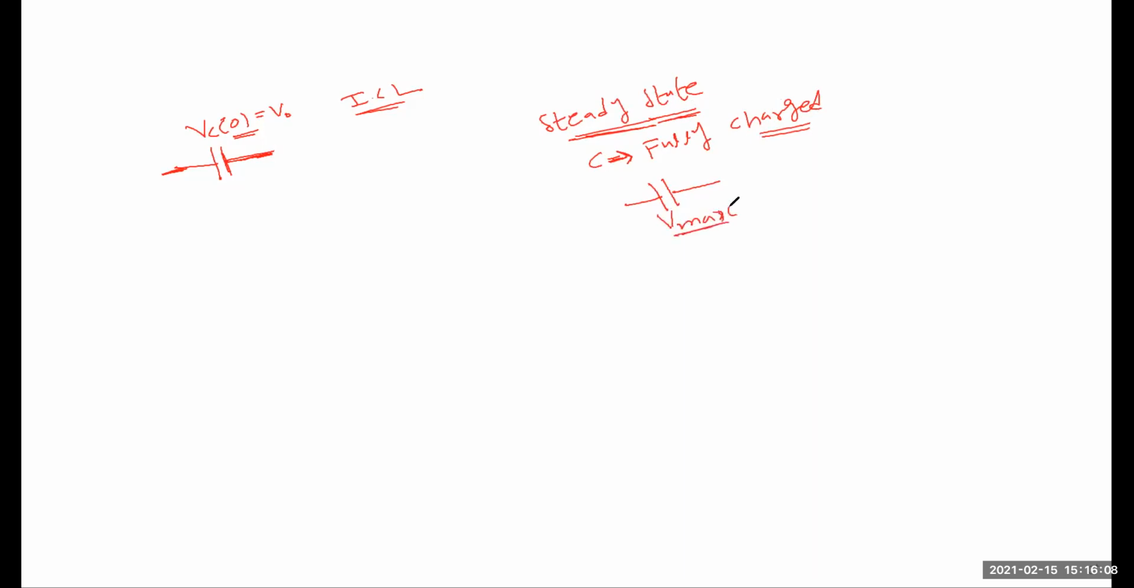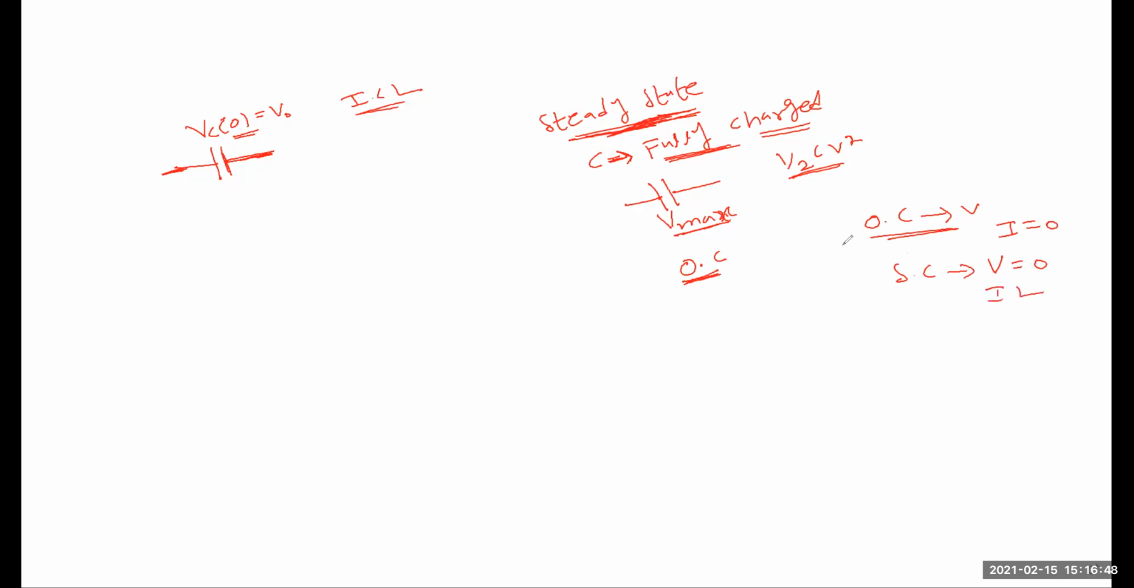Understand? Under steady state condition, the capacitor is fully charged, and the voltage across the capacitor is maximum. The maximum voltage appears only under open circuit conditions. Under open circuit condition, voltage is present and current is 0. Under short circuit condition, voltage is 0 and current is present.